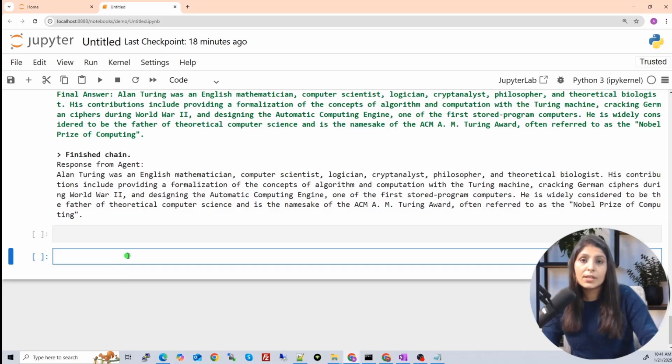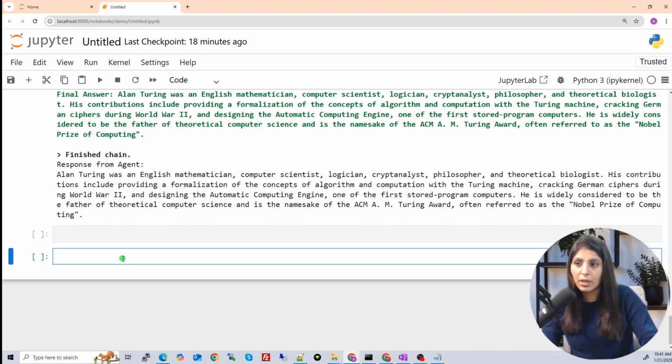And this agent used the LLM and which tool? The Wikipedia search tool. Now let's see how to use the database tool, the SQL database tool. Why do we need these database related tools? Suppose you have some sort of chatbot, some sort of application where you need to query your database. For that you can use the SQL database tool.